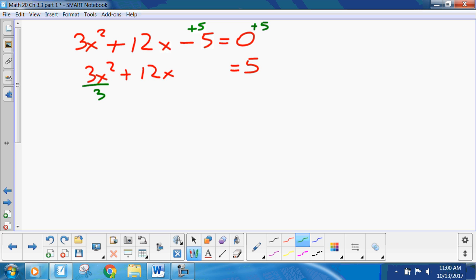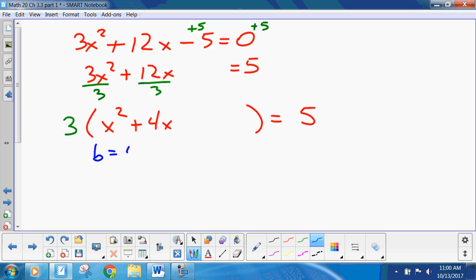So I divide this by 3 and I divide this by 3, or I factor out a 3 and I'm down to x squared plus 4x equals 5. Not bad, huh? Now, if I just do in the brackets, my b value is 4. Half of b is 2.